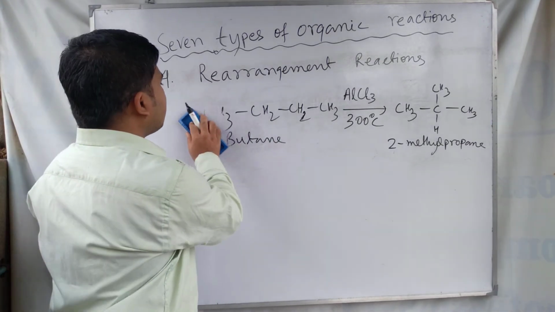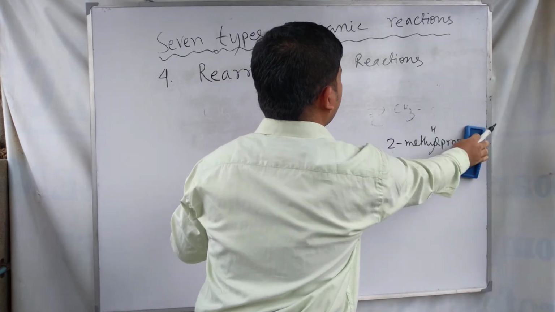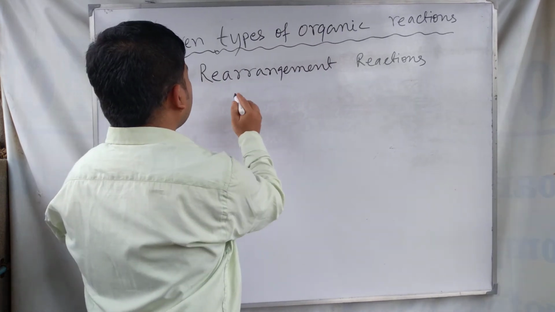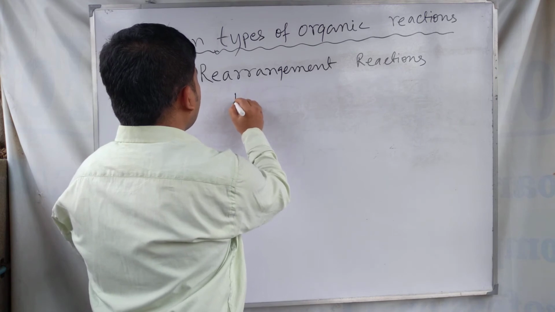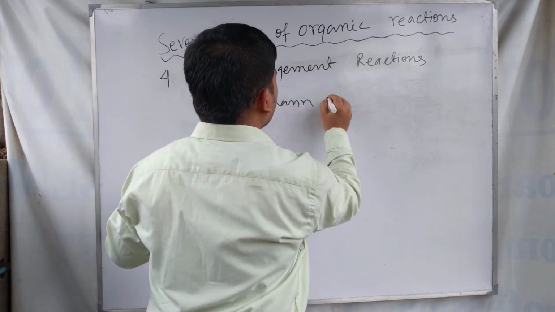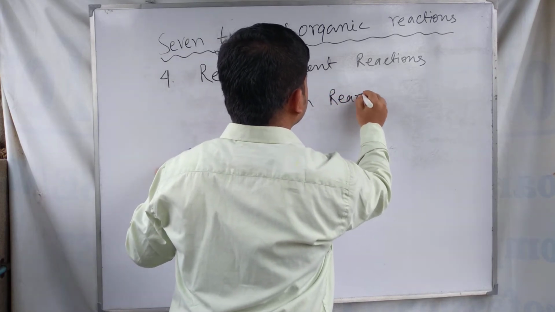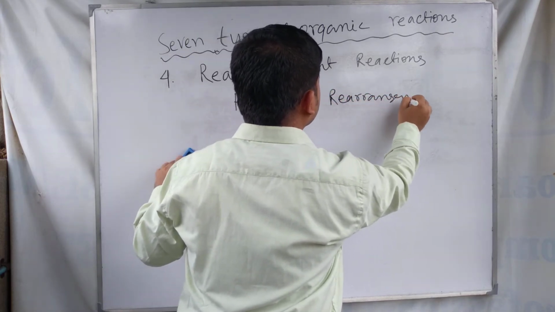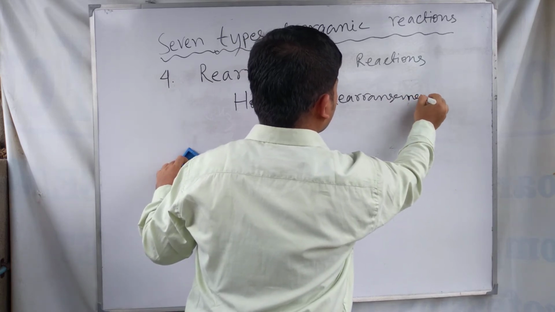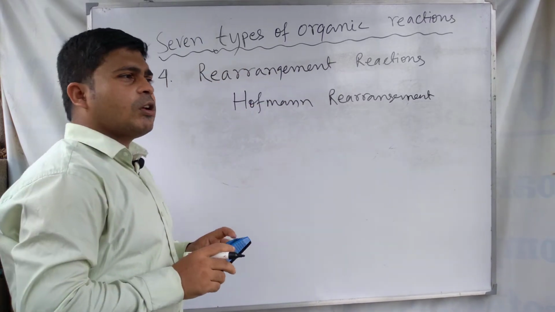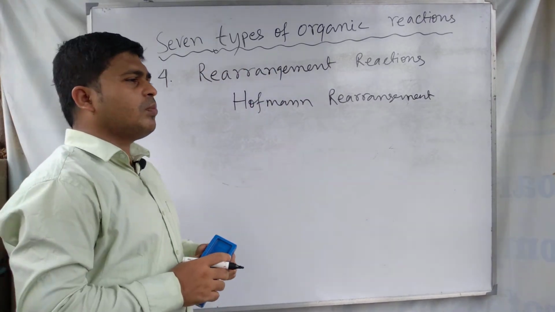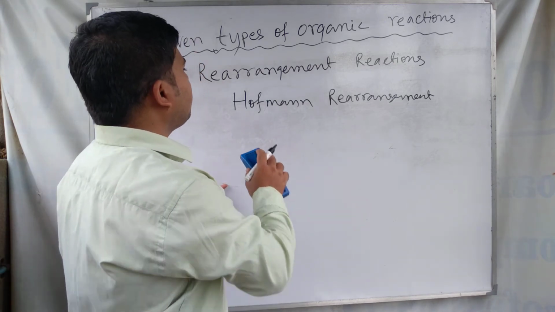And for other kinds of rearrangement reactions, we can find names like Hofmann rearrangement, Claisen rearrangement, Pinacol rearrangement. So these are some examples of rearrangement reactions.